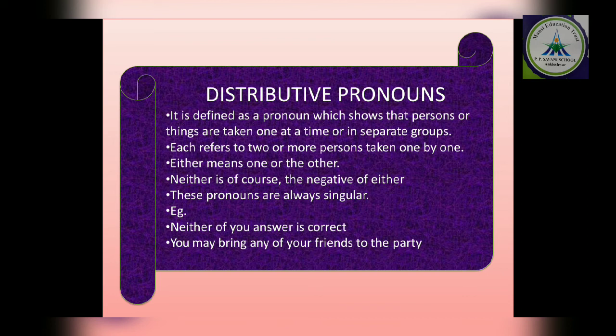A few words are used as a distributive property: each, either, neither. Each is used for the positive form and neither is used for the negative form. Clear? Neither of your answers is correct. Many students are sitting together and I have to address everyone at once, so I said neither of yours. That means I have addressed each and every student present there. That is known as a distributive pronoun. Clear?